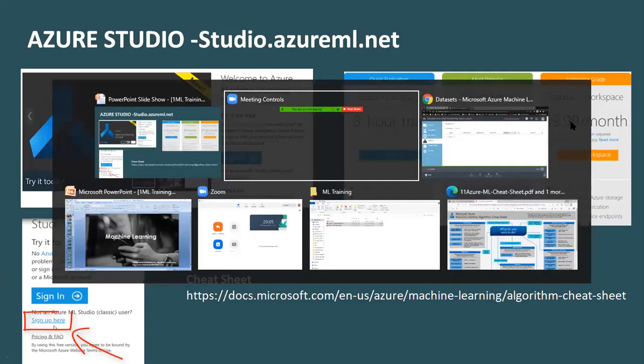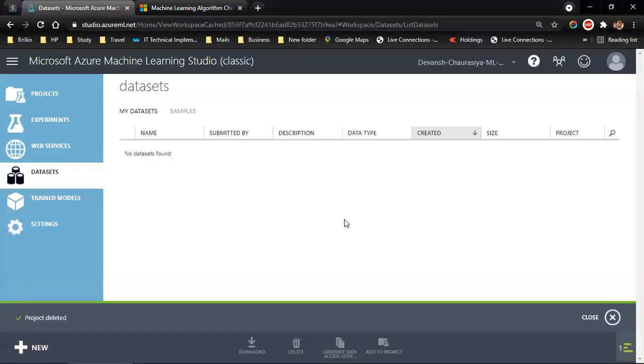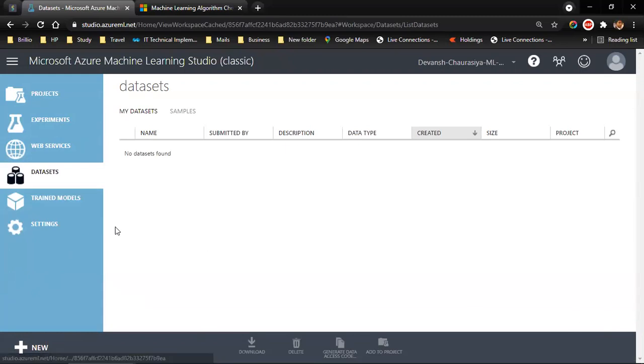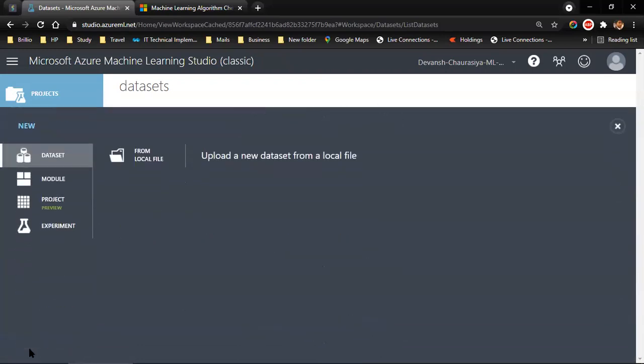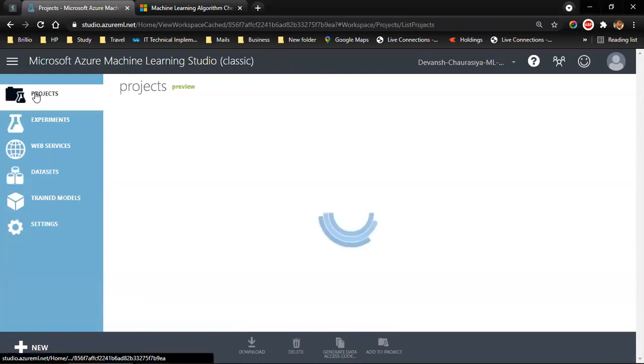So now let's directly jump on to this. I have recently deleted all my projects and experiments. Whenever I take any action, I will get a detail here, "project deleted." I can close it from here. Now, if you have already created your ML Studio account, this is the page you are on. Click on New on the bottom left: dataset, module, project, experiment, from local file. Now let's go one by one.